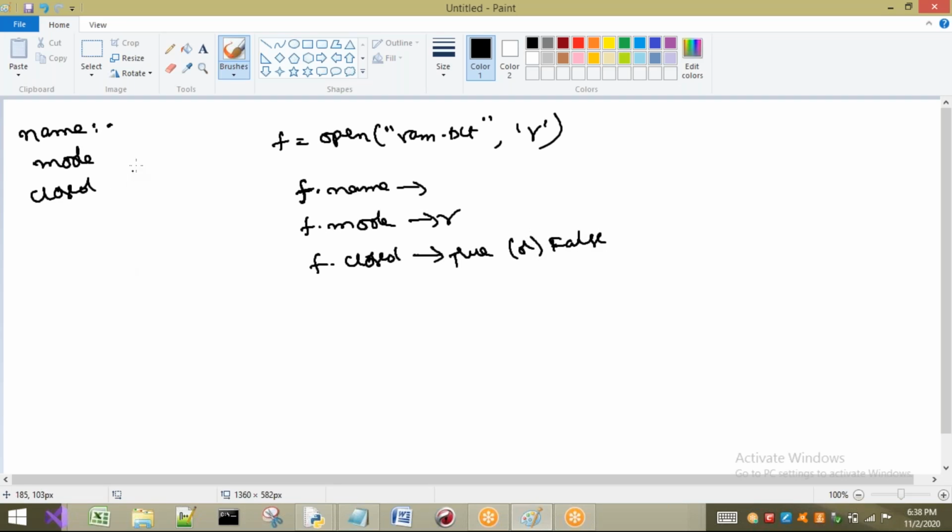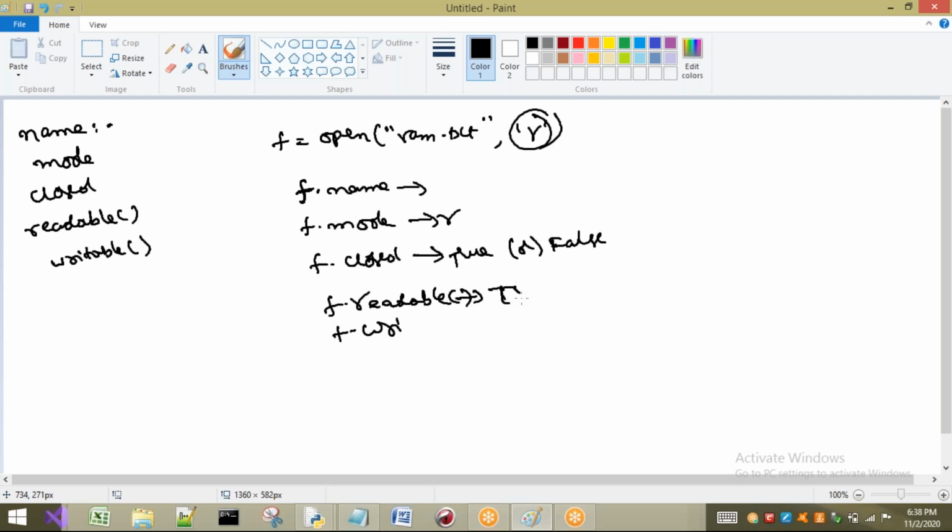Next, I have two functions: one is readable and the other is writable. That means, f.readable: is it readable? Yes, it is readable. If it is readable, it is going to give you True. If it is not readable, it is going to give you False. Now let us consider writable. Is f able to write into this ram.txt? No, because I have opened this ram.txt for performing a read operation. So here we are going to get False.